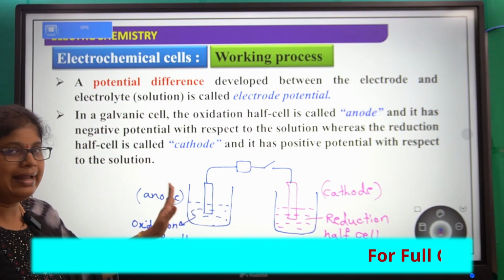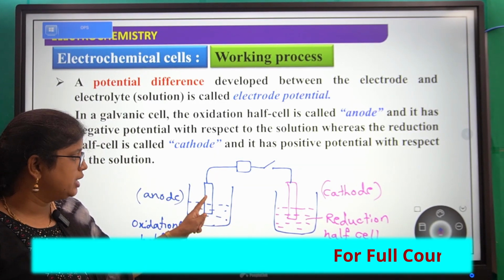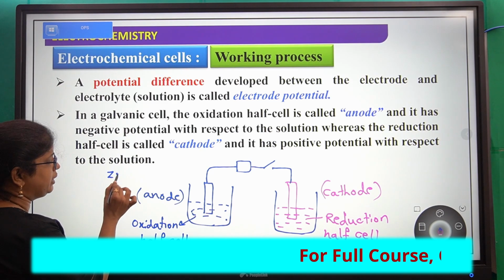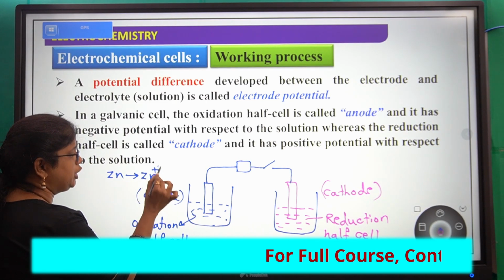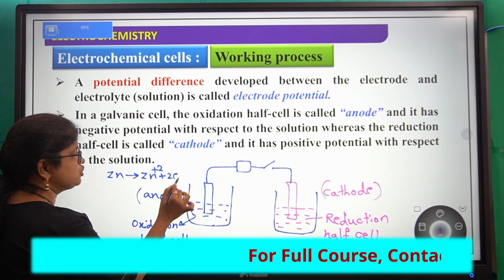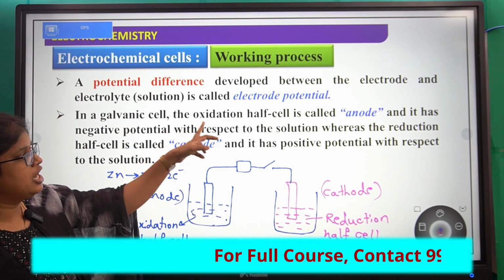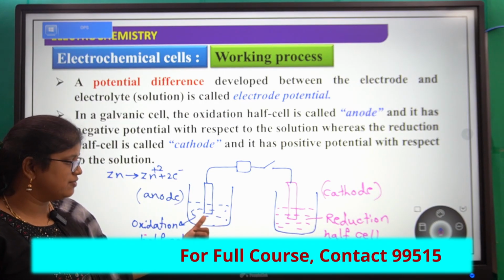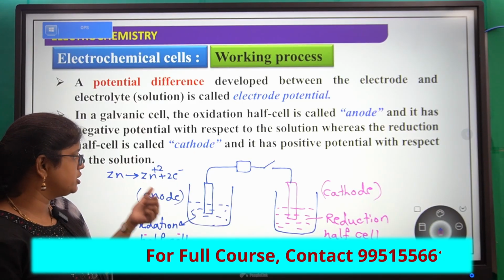So here at the anode, what is happening? Oxidation reaction. That means the zinc metal, by losing 2 electrons, converts into zinc plus 2. So here at this half cell, an oxidation reaction is happening. That's why this half cell is called the oxidation half cell. What is that oxidation reaction?